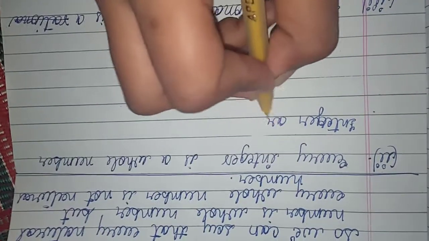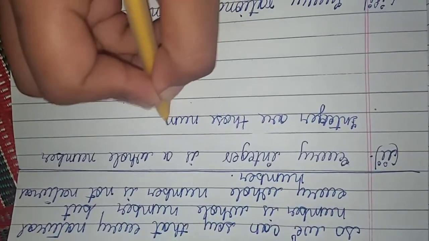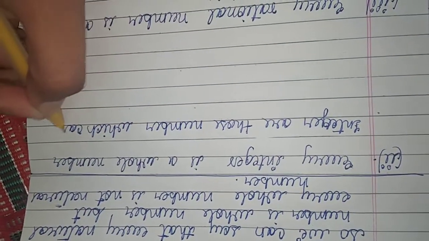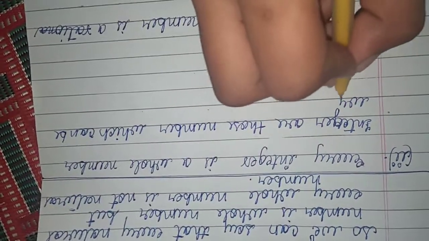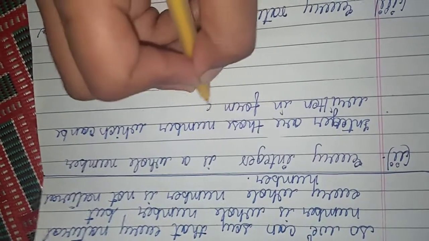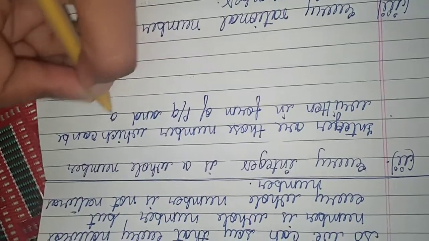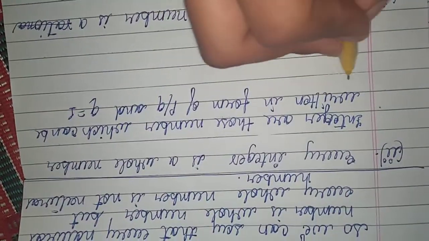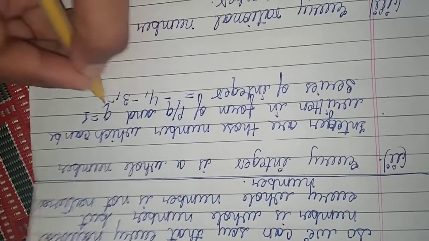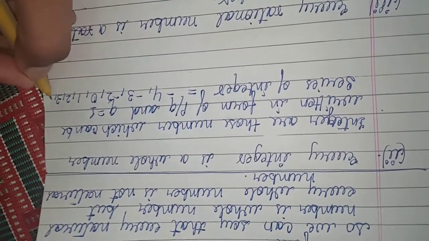Integers are those numbers which can be written in the form of p upon q, and q is equal to 1. So the series of integers is as follows: -3, -2, 0, 1, 2, 3, 4 and so on.